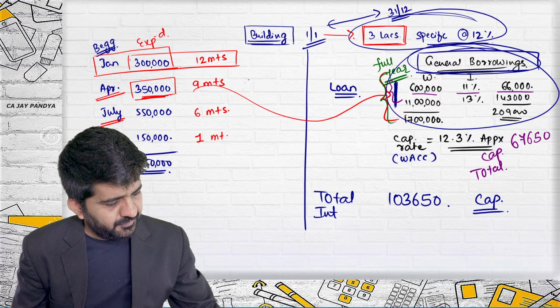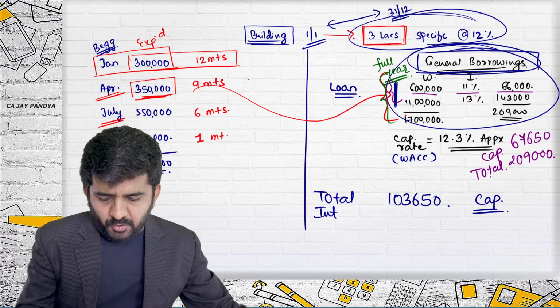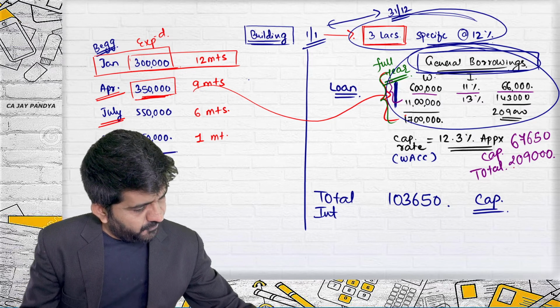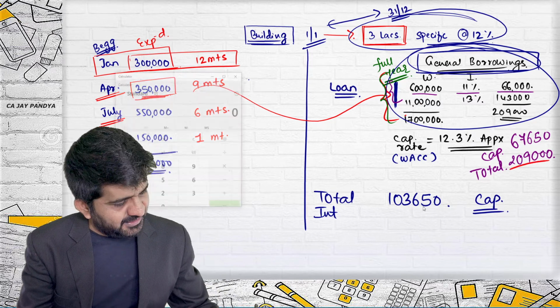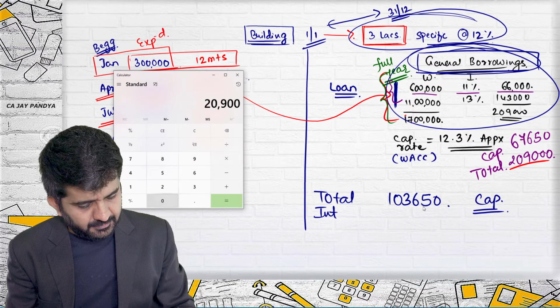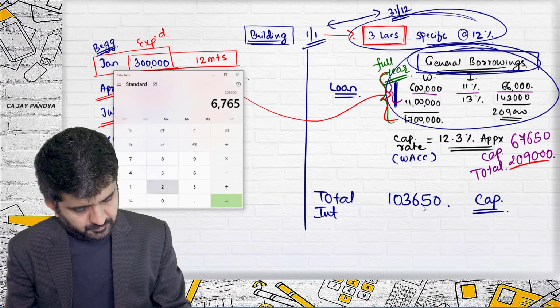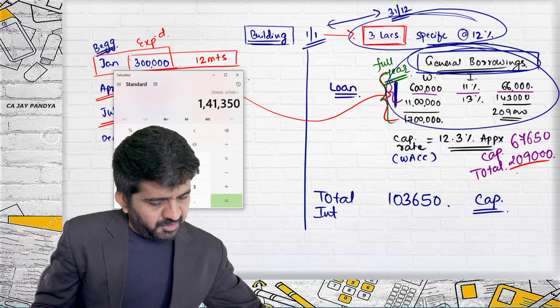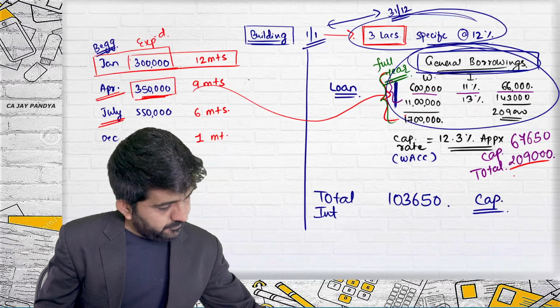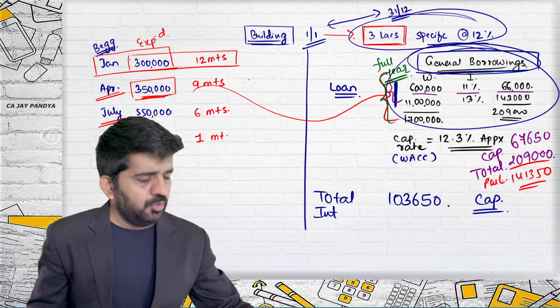Yes. 9,000. Exactly. It is 2,09,000. Then what you will do with this remaining interest of 2,09,000 minus 67,650? Debited to P&L. Exactly. One lakh 41,350. 1,41,350 will be transferred to P&L.